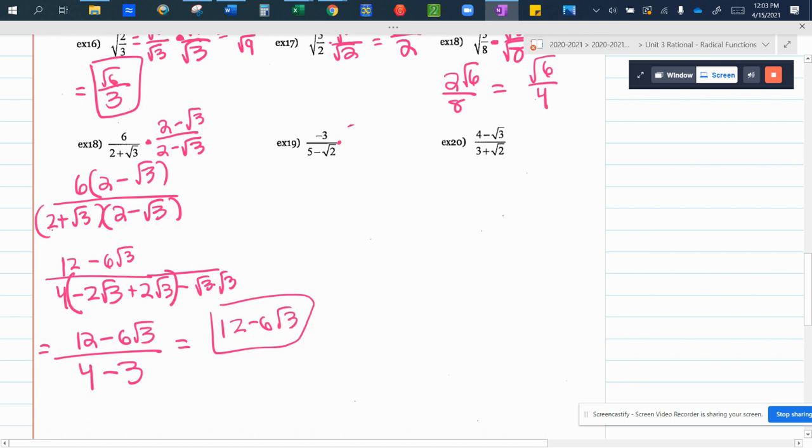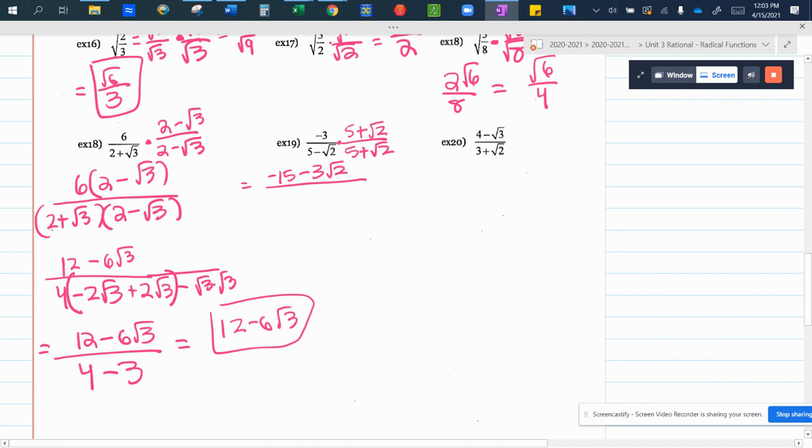So then here, this conjugate is going to be 5 plus the square root of 2. So my numerator, I'm going to get negative 15 minus 3 root 2.